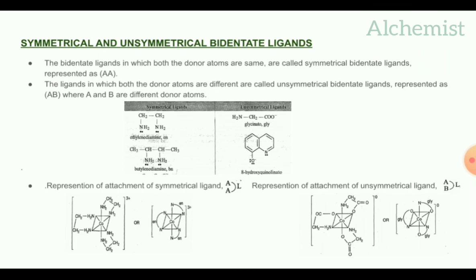Next is the bidentate ligand having both donor atoms different, called an unsymmetrical bidentate ligand. The bidentate ligands having both donor atoms different, that type of ligand is called an unsymmetrical bidentate ligand. It is represented as AB, where A and B are the different donor atoms.